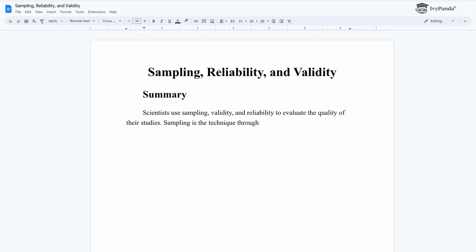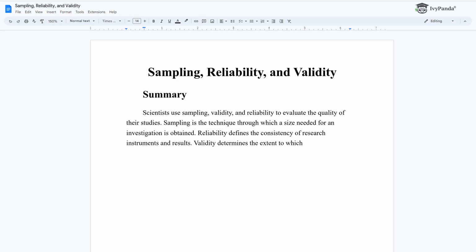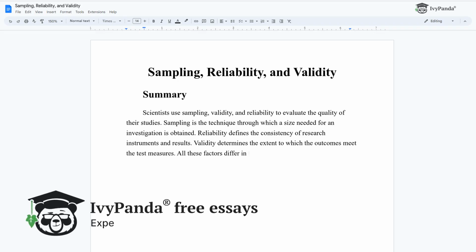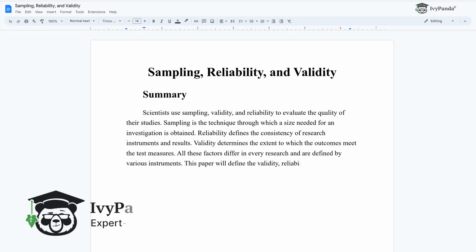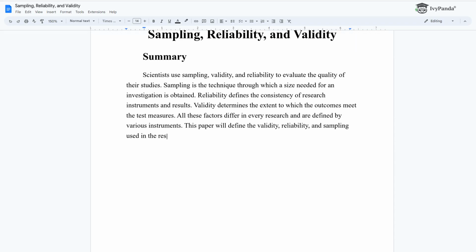Sampling is the technique through which a size needed for an investigation is obtained. Reliability defines the consistency of research instruments and results. Validity determines the extent to which the outcomes meet the test measures. All these factors differ in every research and are defined by various instruments. This paper will define the validity, reliability, and sampling used in the research proposal.